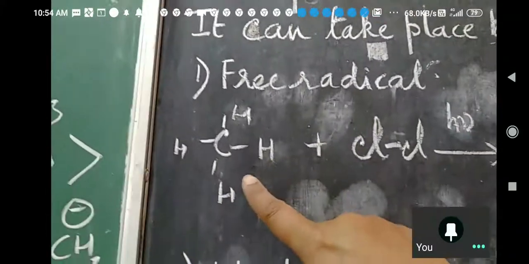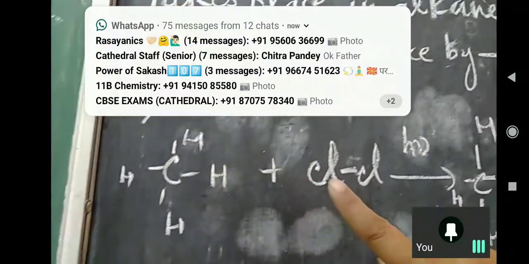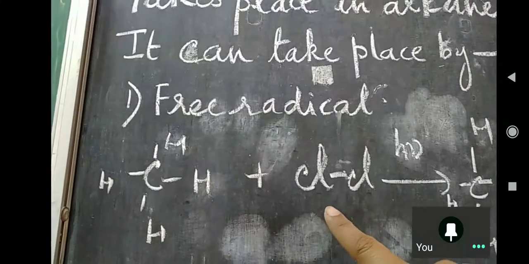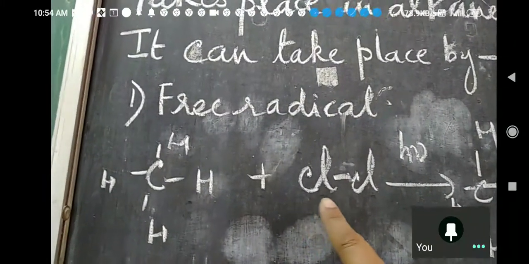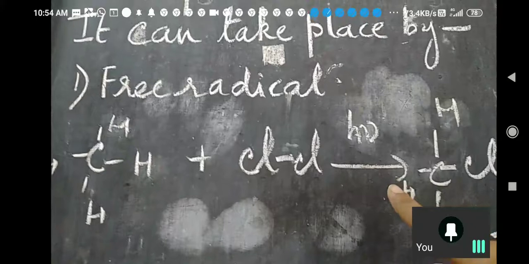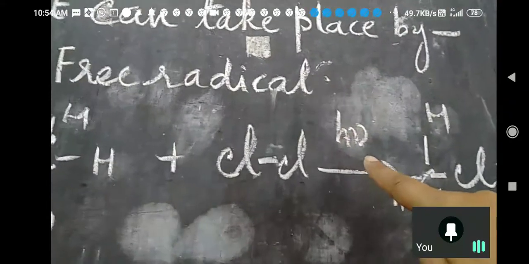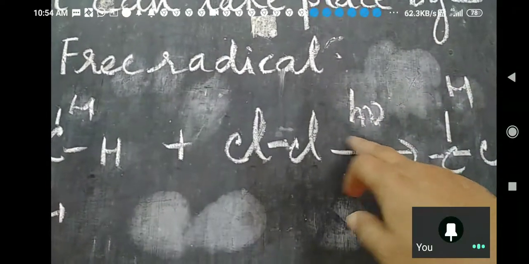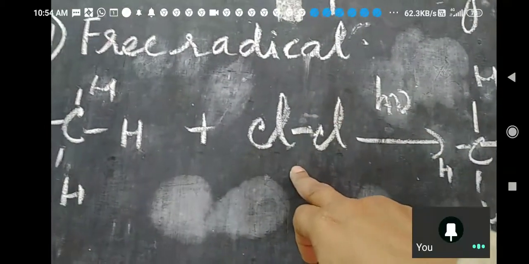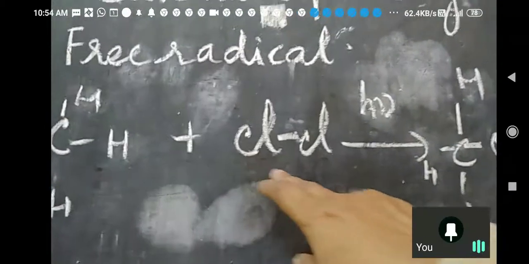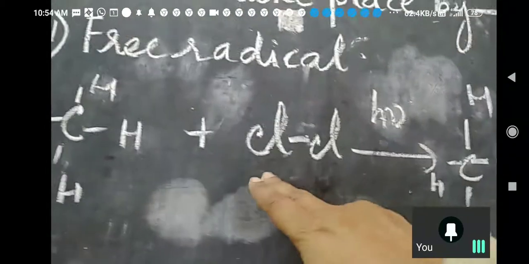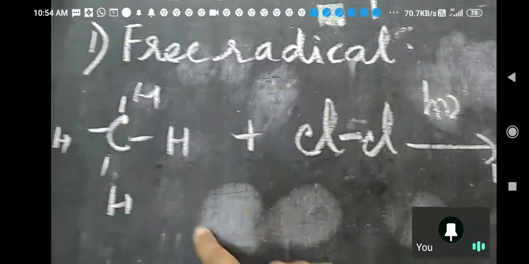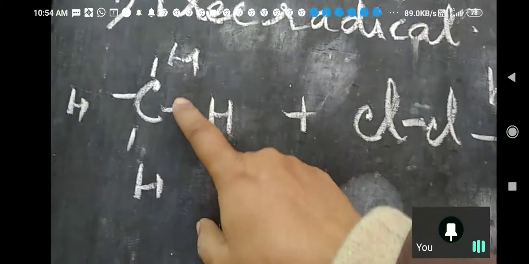This is your chlorine molecule, Cl2. The two chlorine atoms are joined by a bond. Then on the arrow, I have written h nu. What is this? Sunlight. This sunlight will give energy for this bond to break. It will form two free radicals. This will also break by homolytic fission.